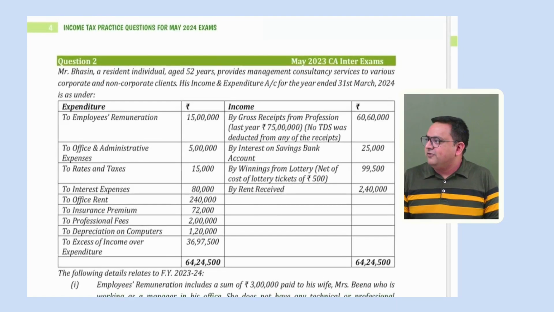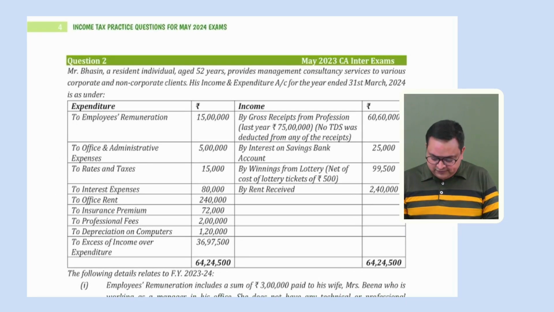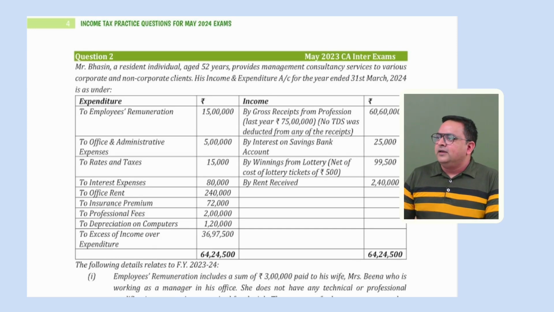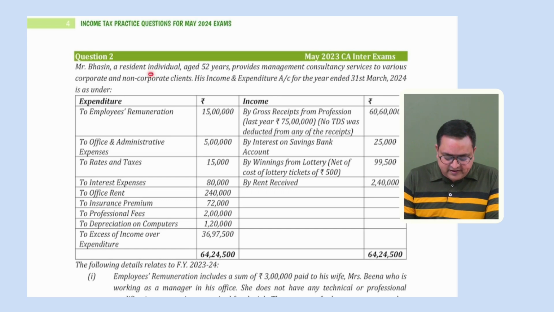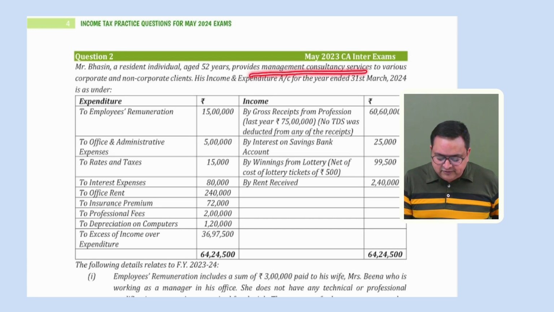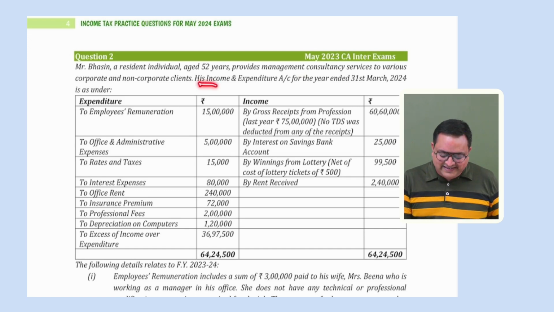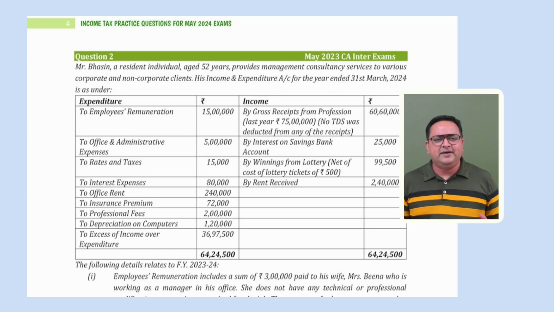Okay, so you have already given it a reading. Let me read out also for you, and I'll be discussing each and every point with you, and then we'll do the question. Here the assessee is Mr. Bhasin, a resident individual, age 52 years, not a senior citizen. Provides management consultancy services to various corporate and non-corporate clients. It means that Mr. Bhasin is a professional. His income and expenditure account for the year ended 31st March is as under. Income and expenditure account is same as our P&L account.